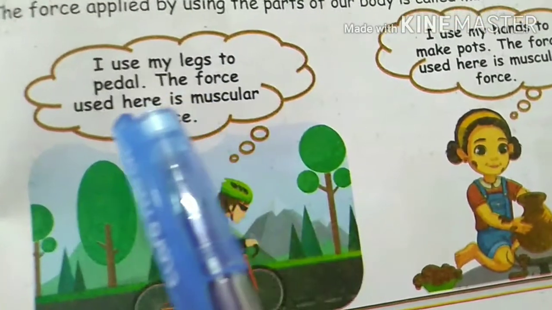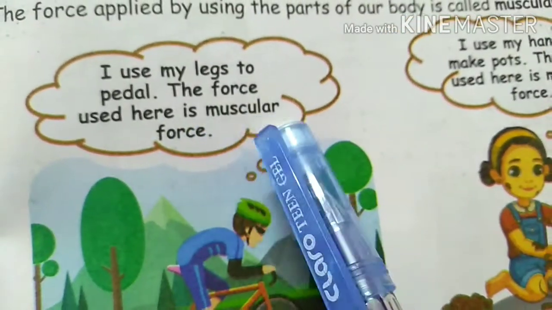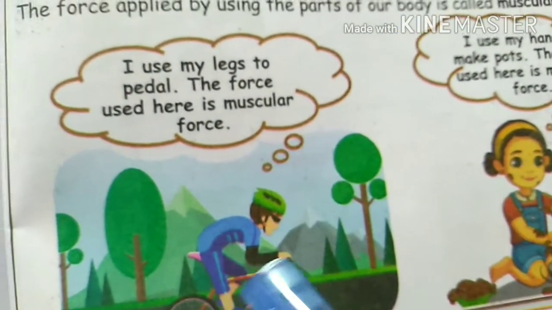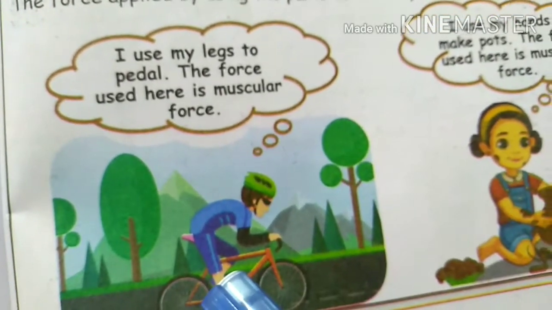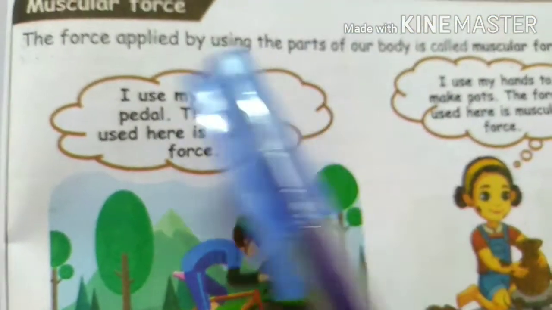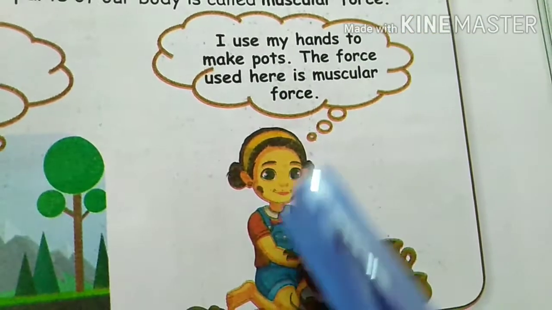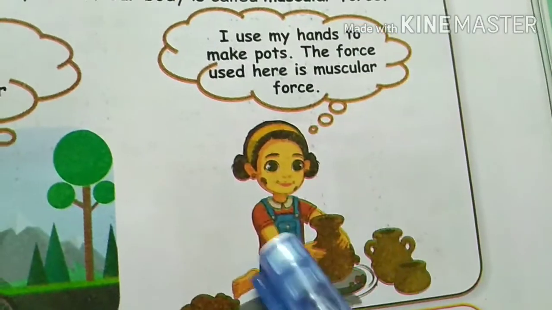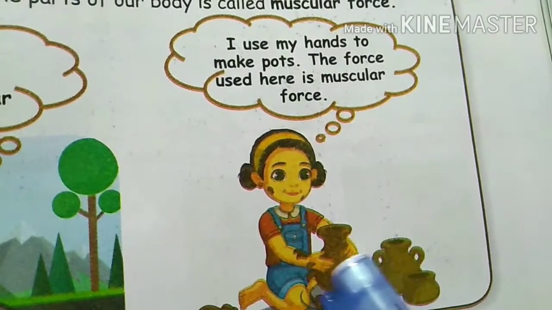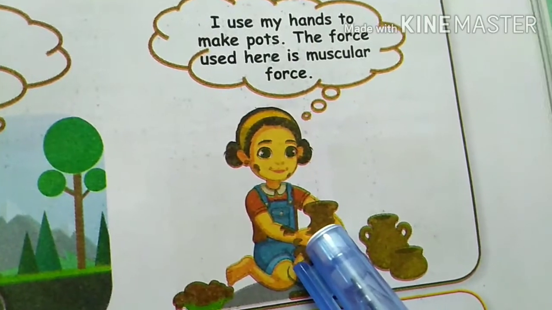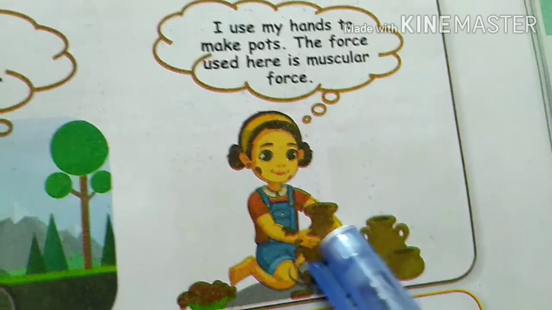The force used here is muscular force, and legs are also used here. The force applied by using the parts of our body. Next, see. I use my hands to make pots. The force used here is muscular force.